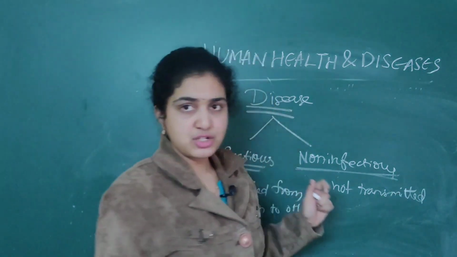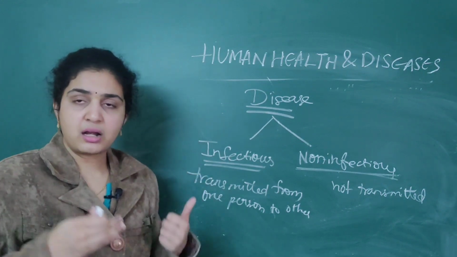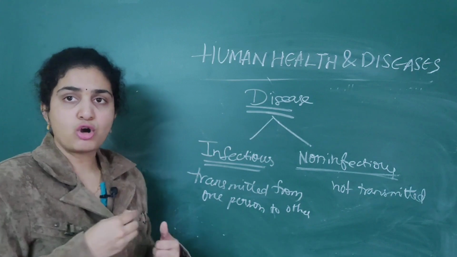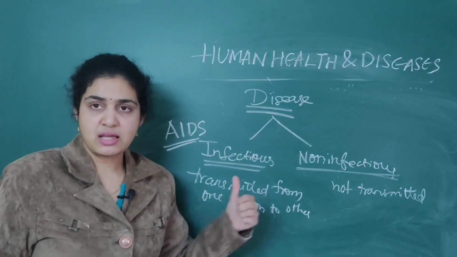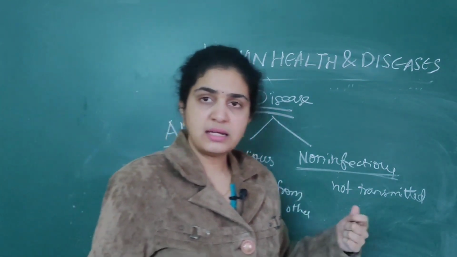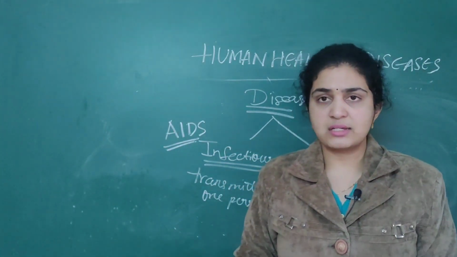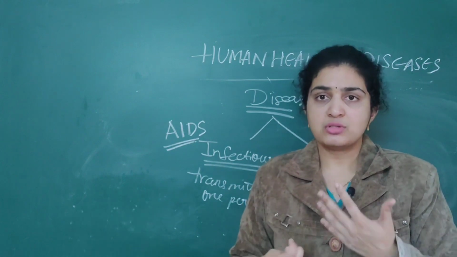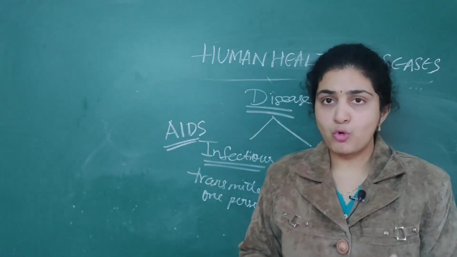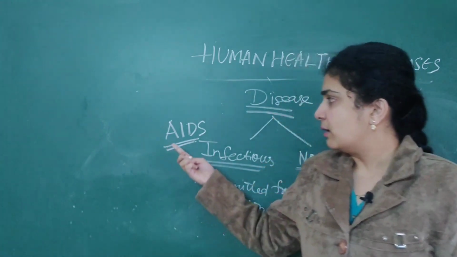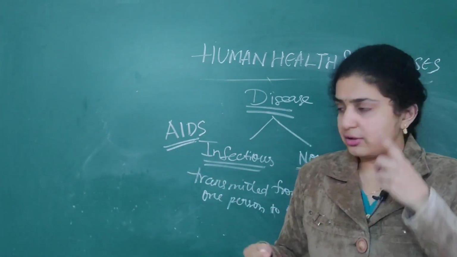The most common infectious disease transmitted from one person to another, in our India or in the world, is AIDS, which is a sexually transmitted disease. It is also transmitted through other factors, such as from mother to fetus, through injection needles, or through blood transfusion from different blood groups, but mostly it is transmitted sexually.